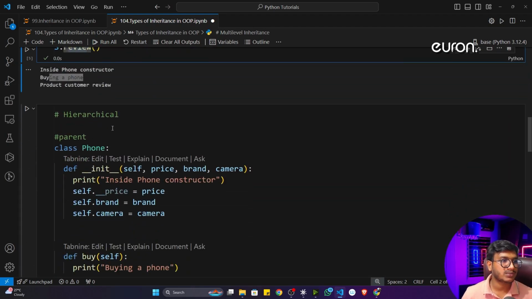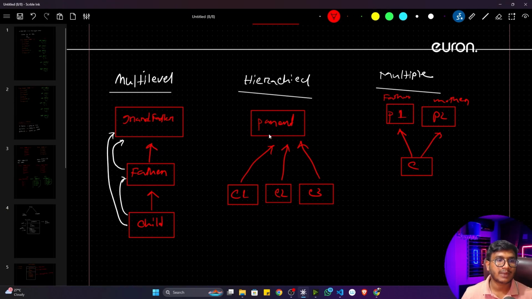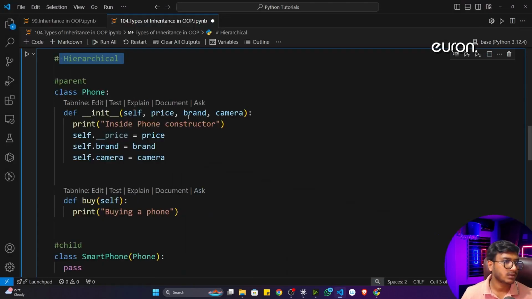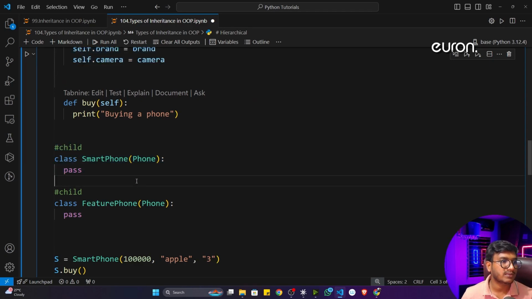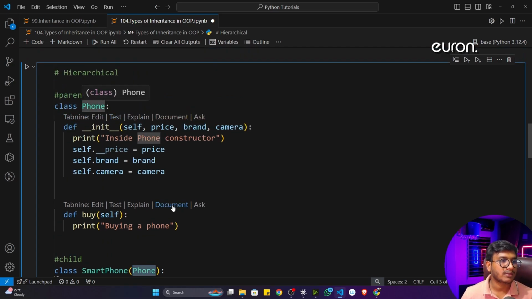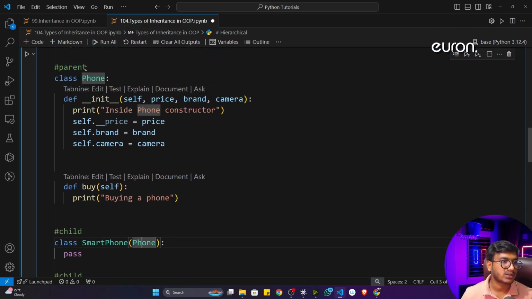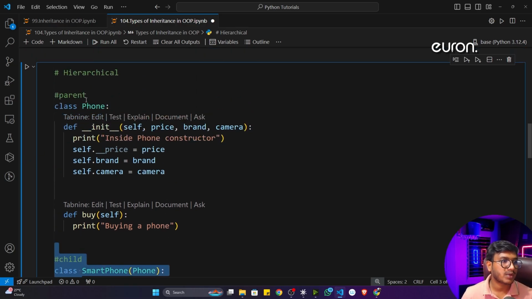Now let me show you the next one, hierarchical. How does hierarchical look? It has one parent class and multiple child classes. See, one parent class, phone, and it has multiple child classes: child 1, the smartphone, and child 2, the feature phone. Here I'm doing the inherit operation. You can see phone and phone. That means both child classes can access the properties of the parent.